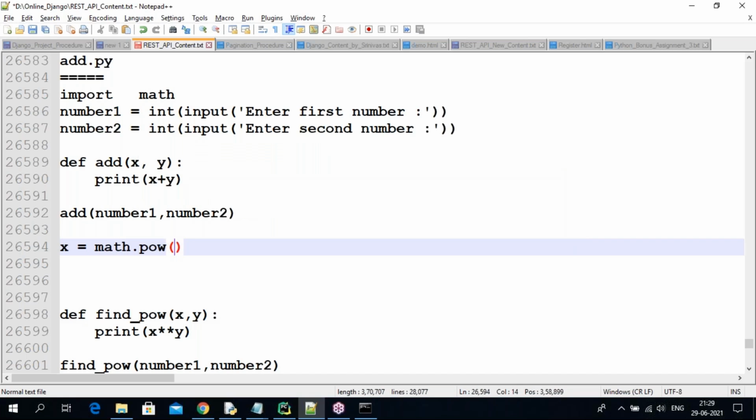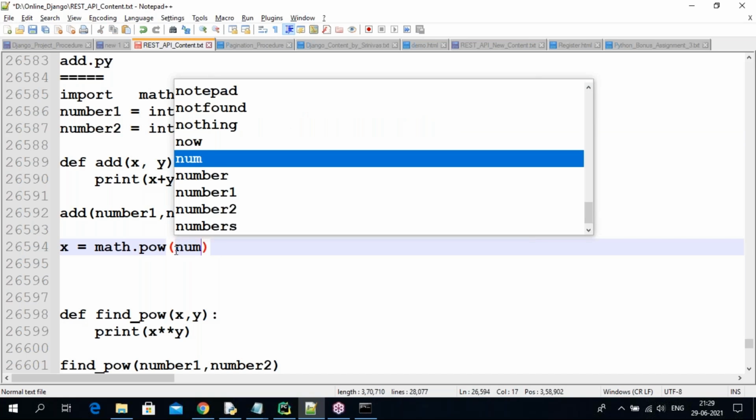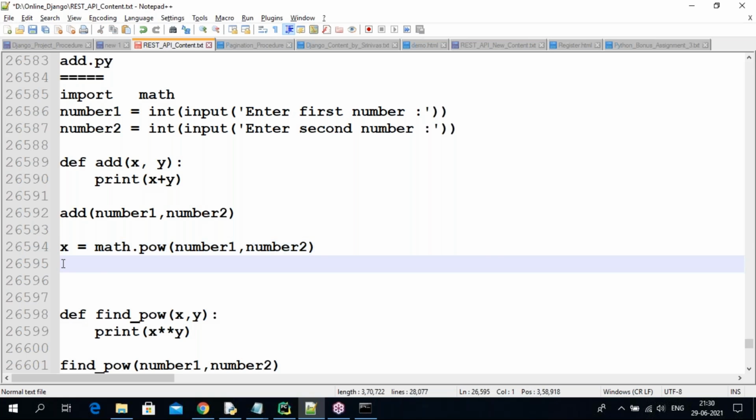Math module dot power with number one, number two. We have the two numbers, guys. So number one comma number two, like that you can write. So this math module's power function takes number one and number two, finds the power value and stores it into the x variable. That you can print here.